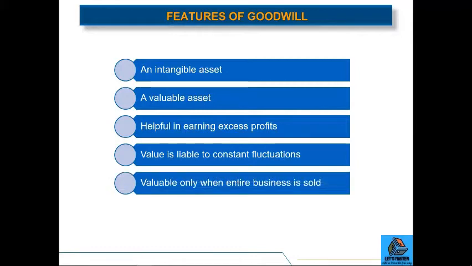The value of goodwill is applicable only when the entire business is sold. The business owns a car, or say a building or a machinery. The business may sell out the asset and still can continue its operations, whereas goodwill of a business can't be sold out separately. So the value of goodwill is effective only when the entire business is sold out.